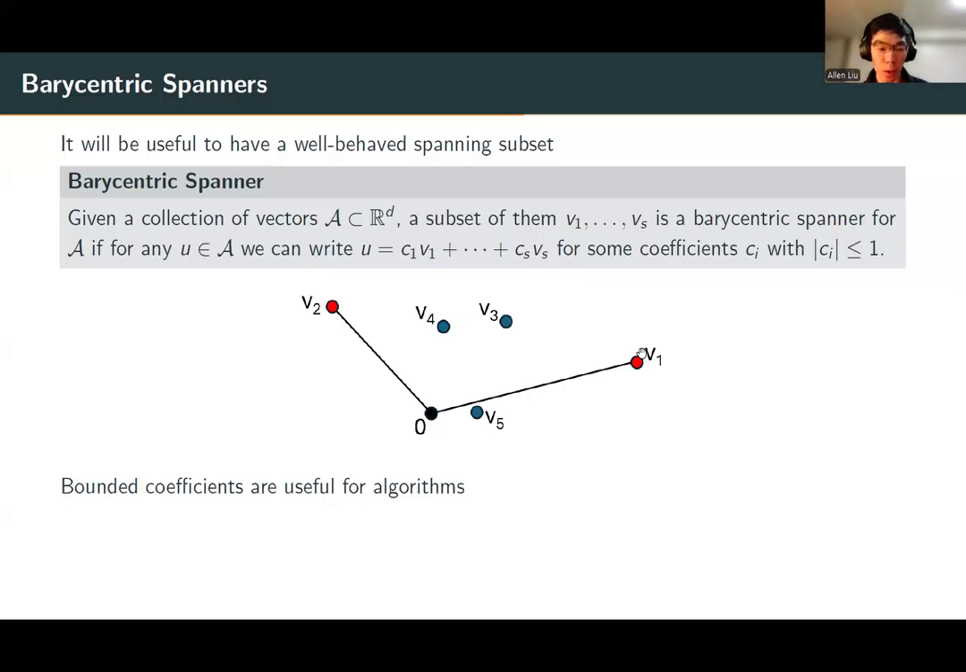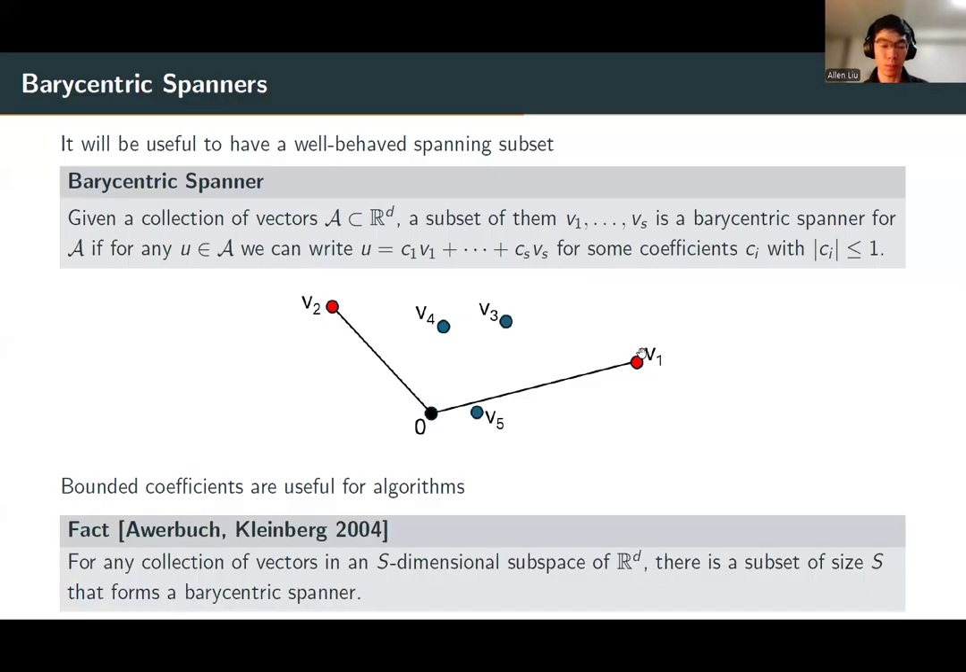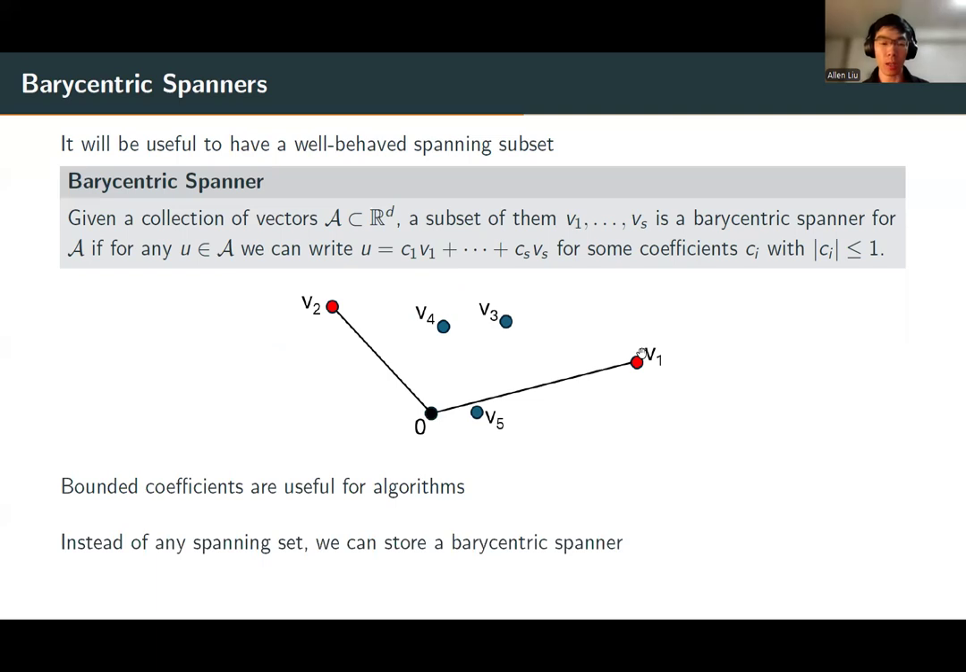These bounded coefficients are precisely why barycentric spanners are useful for algorithms. And fortunately, we have this classical fact that barycentric spanners always exist. So for a collection of vectors in, say, an S-dimensional subspace, there is a subset of size S that forms a barycentric spanner. And thus, instead of any spanning set, we can actually store a barycentric spanner.